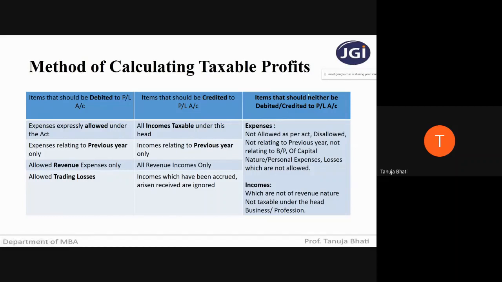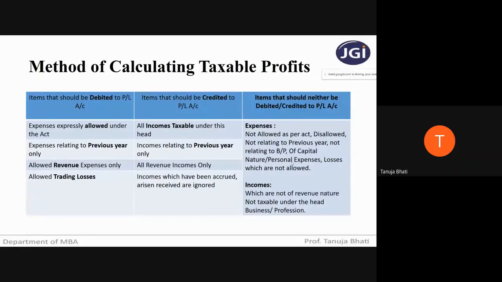Next, what should be credited is all the incomes that are taxable under this particular head, incomes relating to the previous year, and all revenue incomes only. You need not consider capital incomes, and incomes which are being ignored you have to consider. Next, what should not be debited and not be credited is expenses which are not allowed as per the act, which we have already seen in the provisions from section 30 to 43D. Different provisions we have seen, different things that are not allowed. Whatever is disallowed as per the act, that also we have to not consider. Expenses or incomes not relating to the previous year, we need not consider.